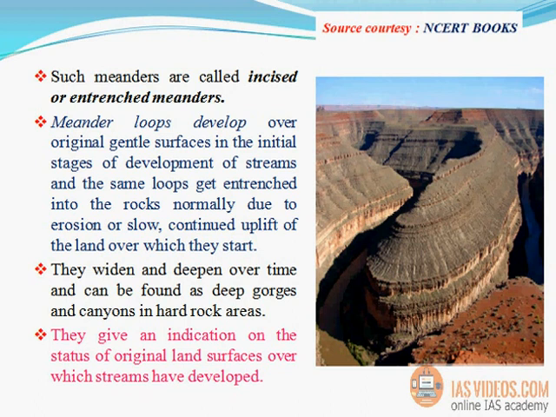They widen and deepen over time and can be found as deep gorges and canyons in hard rock areas. They give an indication on the status of original land surfaces over which streams have developed.